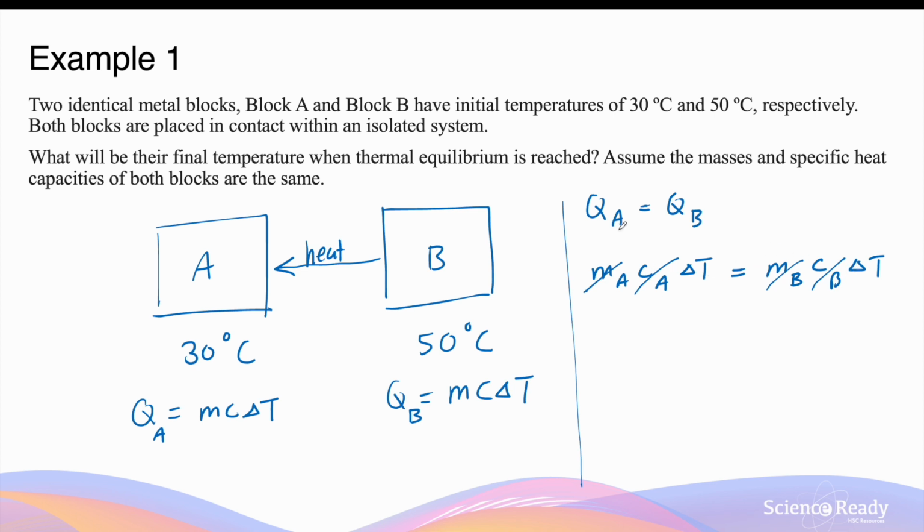This is the reason why when we have two objects of the same mass and heat capacity, when they reach thermal equilibrium, the final temperature will be an average of the initial temperatures. In this case, the final temperature at thermal equilibrium for the two blocks A and B will be 40 degrees Celsius exactly. This means block B has decreased by 10 degrees Celsius, while block A has increased by 10 degrees Celsius. The magnitudes of the temperature changes are exactly equal.